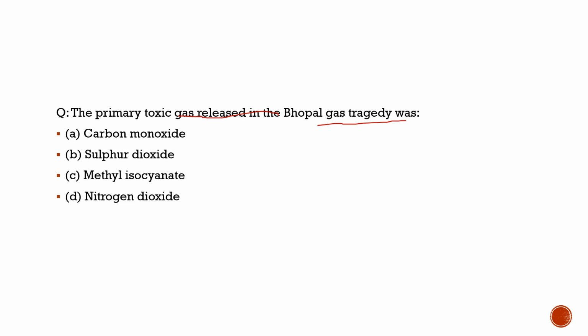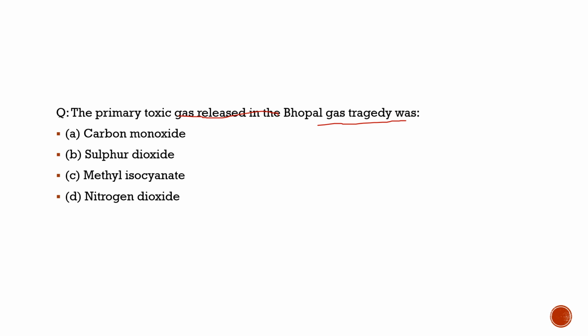Toxic gases were released. It was a company named Union Carbide, a fertilizer and insecticide company, and they were doing a reaction there between methyl isocyanate and naphthol, and unfortunately, some fumes escaped. About methyl isocyanate, we should know that it has no odor. The fumes escaped and spread over the nearby residential areas, and many people lost their lives.